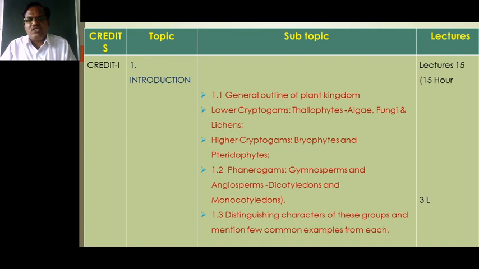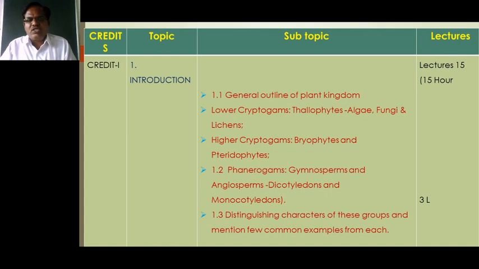These angiosperms are the group of plants having seeds enclosed inside the fruit, or ovules enclosed inside the ovary.